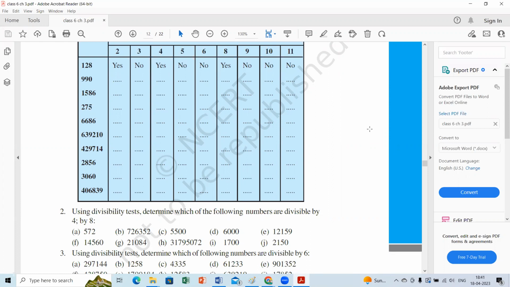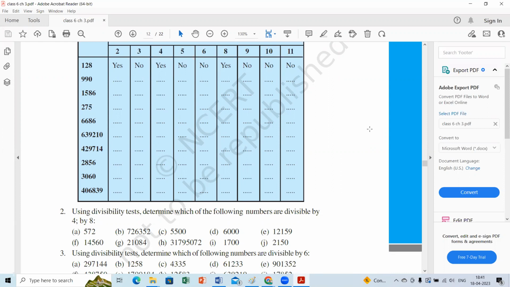One second, ma'am. Where you are stuck, please let me know so that I can help you. Ma'am, 8 it is no, ma'am. Very good. Then what about 9? No, ma'am. Yes, 10 rule. No, ma'am.